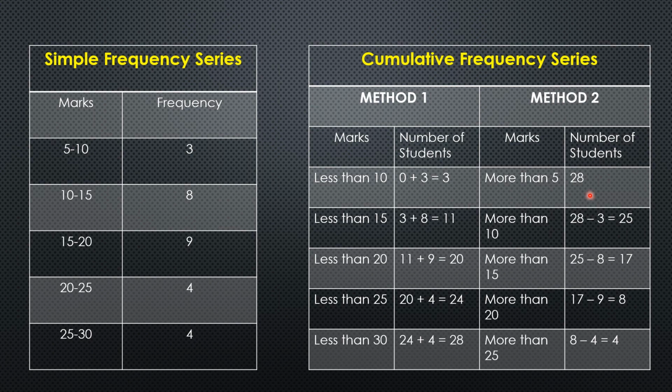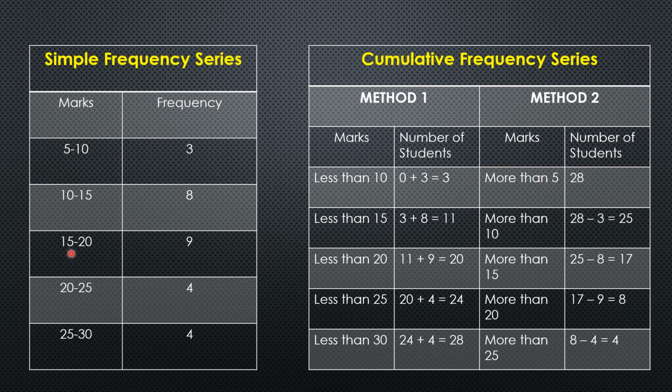We will calculate the frequency by adding all the frequencies. The total here came as 28. So for more than 5 marks, how many students have scored? All the students have scored, so we add all the frequencies, and it gives us 28. Now for more than 10, we exclude 3. For more than 10 marks, how many students have got? That is 8 plus 9 plus 4 plus 4, because we have excluded 3.